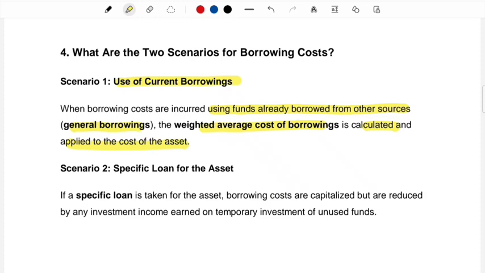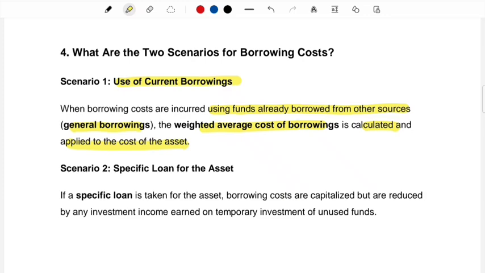Because they have been acquired from the pool where funds from various sources were present. In that situation, we will be calculating weighted average cost of borrowing. So it's like an average cost of borrowing, average interest, which we will be calculating on borrowings. In this situation, the funds that are used for the purposes of construction, those types of funds are known as general borrowings. Okay, so please keep that in mind.